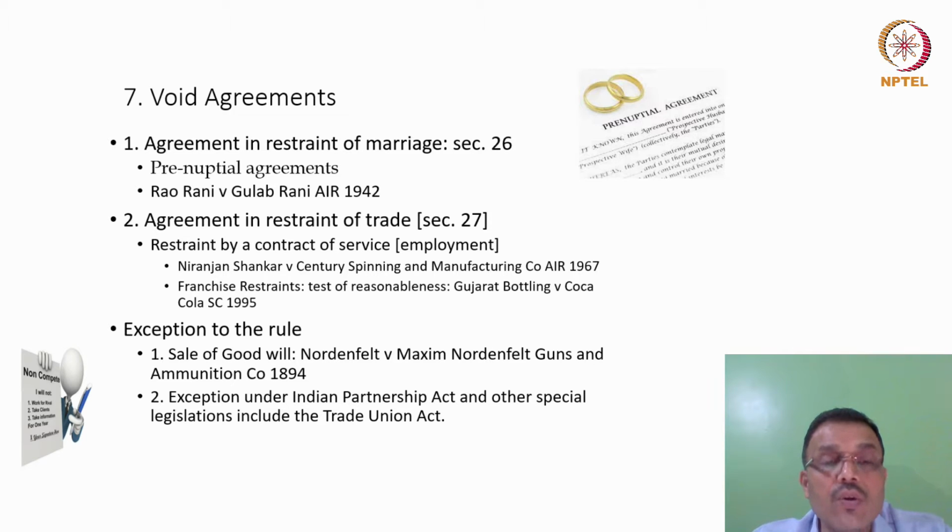That is how you will notice that the issue on restraint of marriage or restraint of trade is not an absolute kind of rule, and exceptions are necessary and created. And we'll have to say which restraint is absolutely necessary, because some of the restraints, as I said, are necessary for the employer, some of the restraints are necessary for the buyer, some of the restraints are necessary for existing partners. And in the spirit of the trade union movement, these restraints are considered.